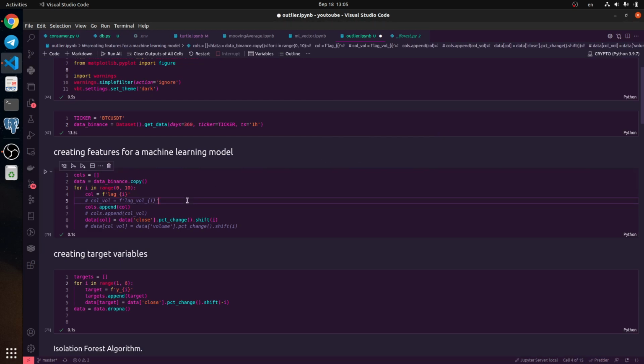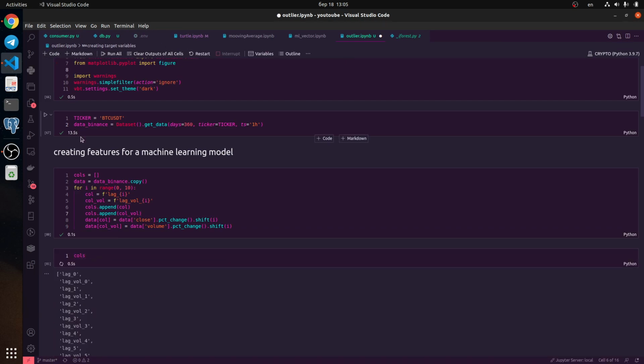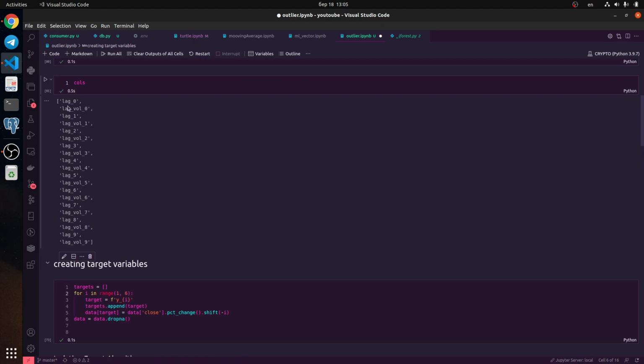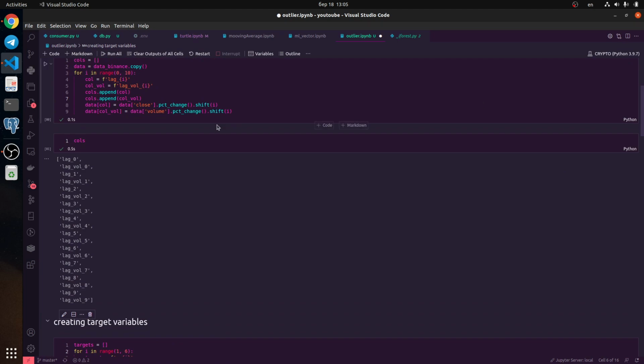So let's do it. We create another feature: we add volume, because previously we used only price data, but we also need to add some features for volume. So let's look at these features. You see we have multiple features, like volume 0. How many features?